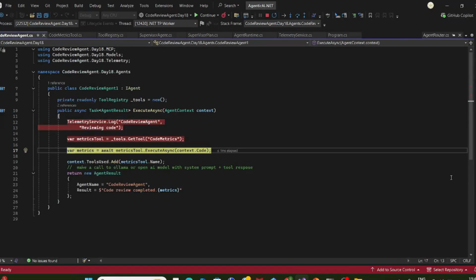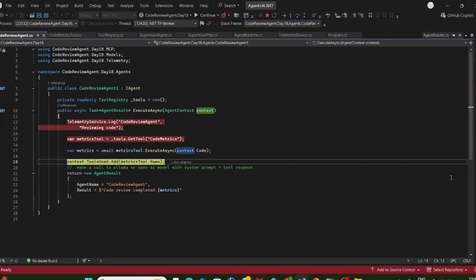And then once the tool information came, I haven't done that, just remember the tool information came. This tool information with the system prompt should be sent to the Azure OpenAI or the Ollama to get the final response. As of now we are sending back the same response from the MCP tool. If you want to see how this MCP information along with the prompt is to be sent, please visit Day 12. On Day 12 you will get all the details.